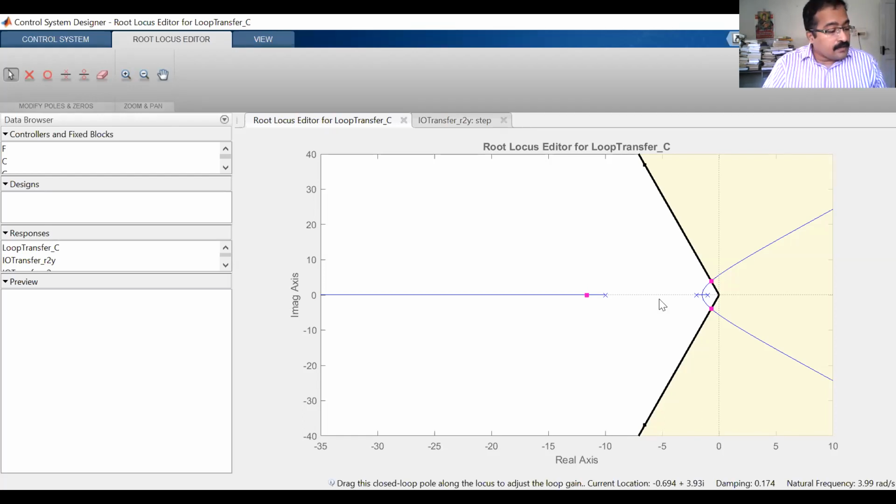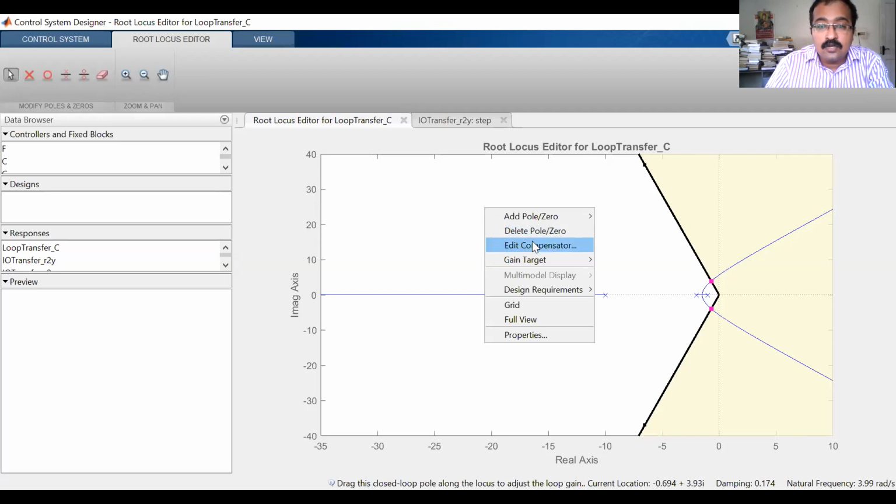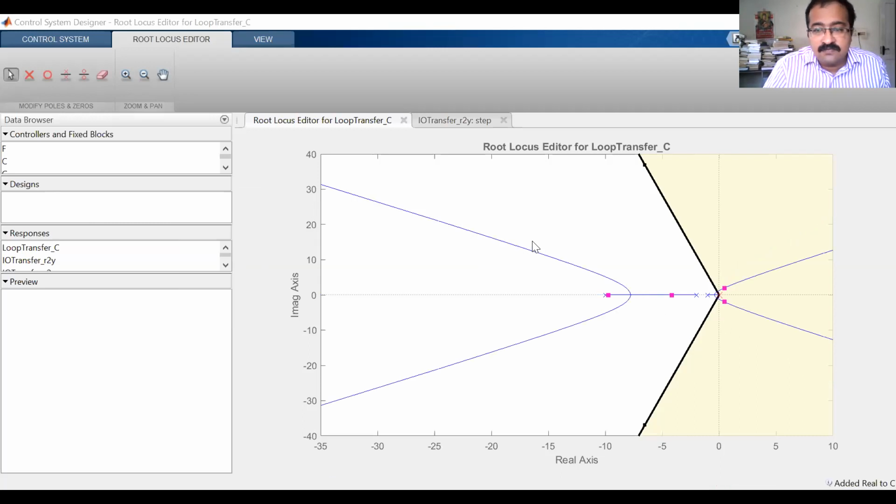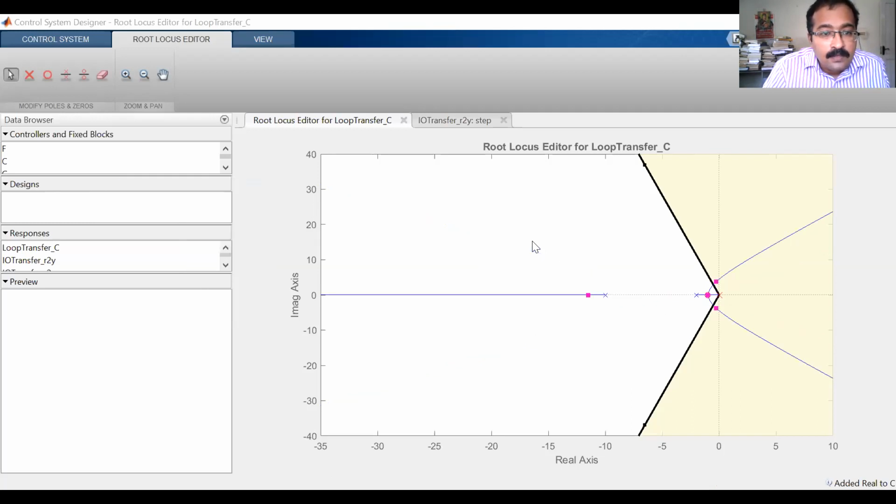So now we will add the compensator pole and zero. Right click here, edit compensator. We will add an integrator, a pole at the origin. So what happens? Root locus will get reshaped. Now we will add our compensator zero. We have designed our compensator zero to be at minus 0.0015. Now the root locus is like this.